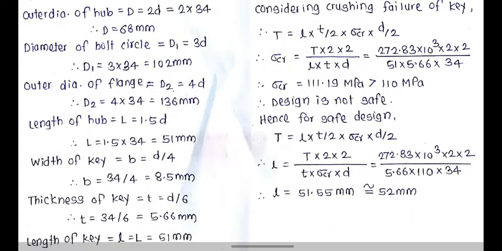Width of the key is equal to d by 4, therefore width of the key is equal to 8.5 mm. Next, thickness of the key T is d by 6, therefore T is equal to 5.66 mm. The length of the key, small l, is equal to capital L. So capital L is already calculated, that is length of the hub, which was 51 mm. Therefore, small l is also 51 mm.